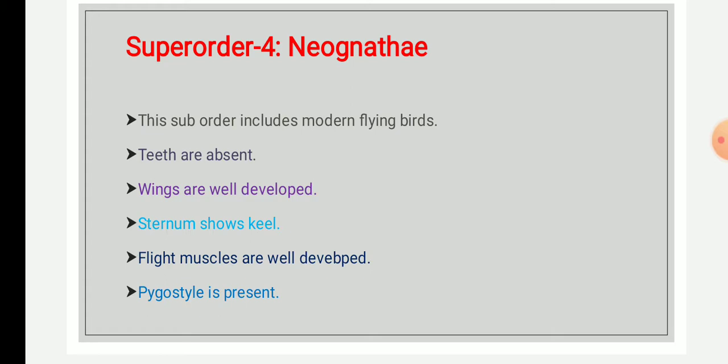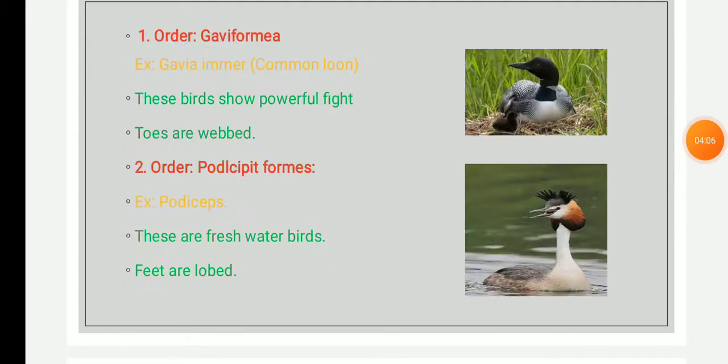is divided into 21 orders. The first order is Gaviformes, birds which show powerful flight and are also adapted for the aquatic mode of life.